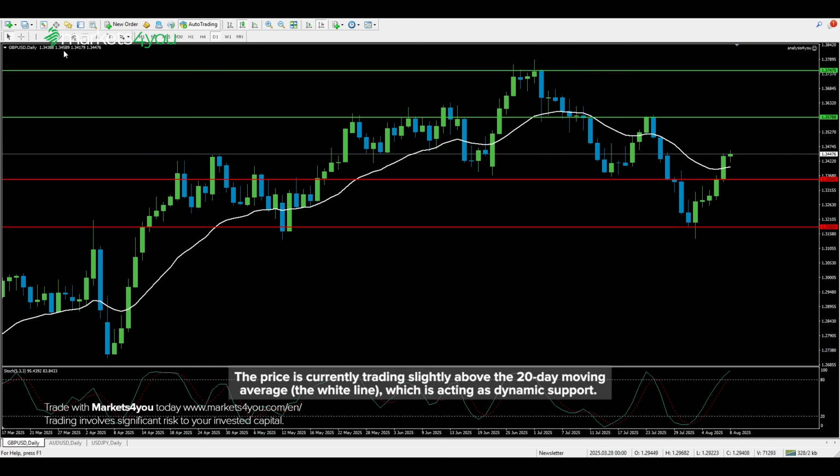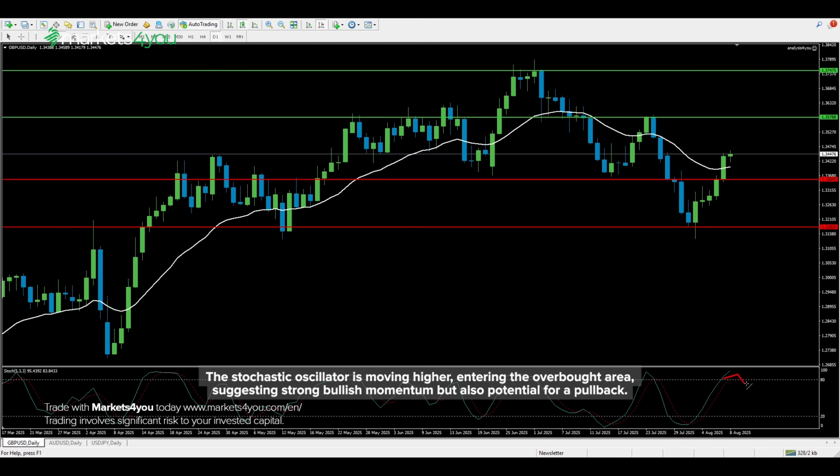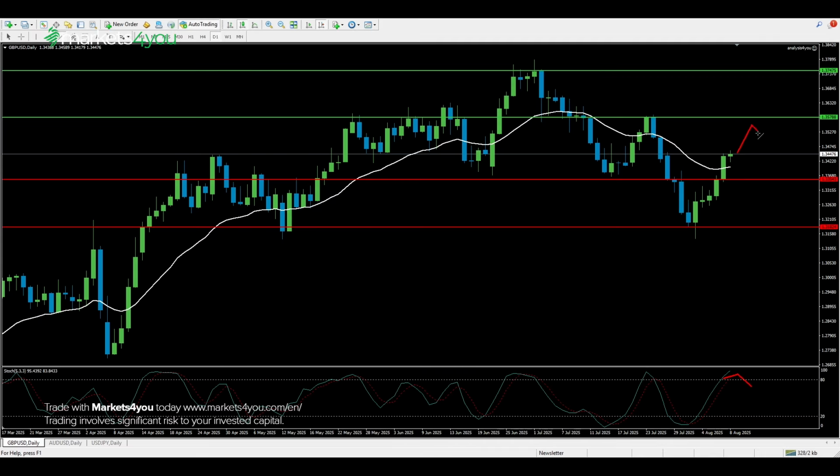The price is currently trading slightly above the 20-day moving average, the white line, which is acting as dynamic support. The stochastic oscillator is moving higher, entering the overbought area, suggesting strong bullish momentum but also potential for a pullback. The 1.3579 resistance level will be particularly important to watch, as a break above could signal a return to bullish momentum for the pound.